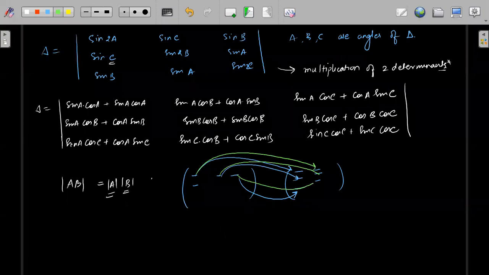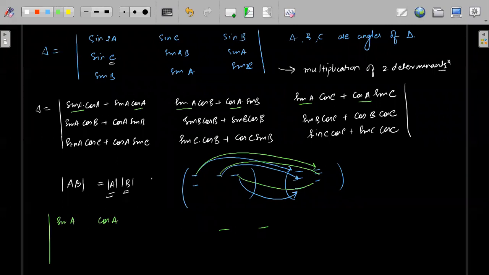So these three will be the same. What is the same here? Sin A, sin A, sin A, and then cos A, cos A, cos A. This is constant in the first row after multiplication. So in the first matrix it would have been something like sin A cos A, right?